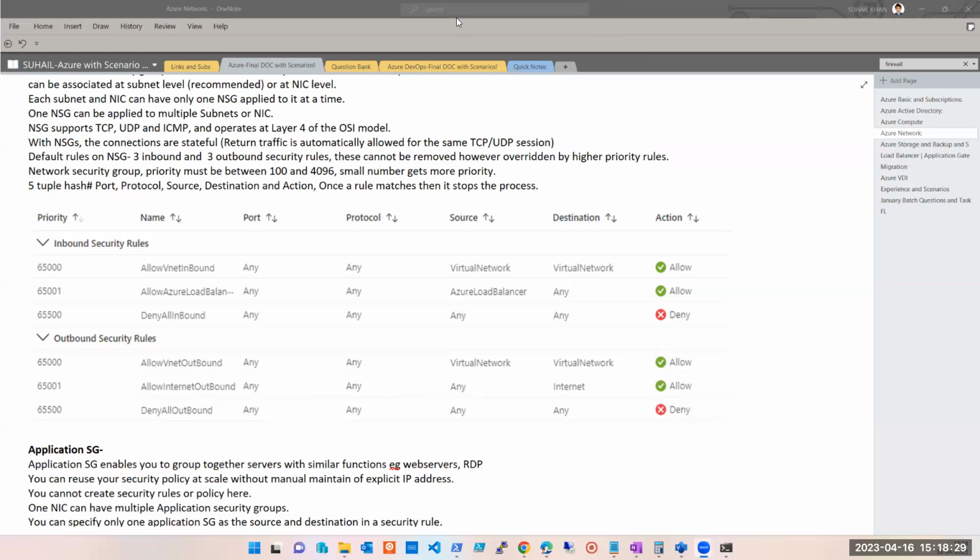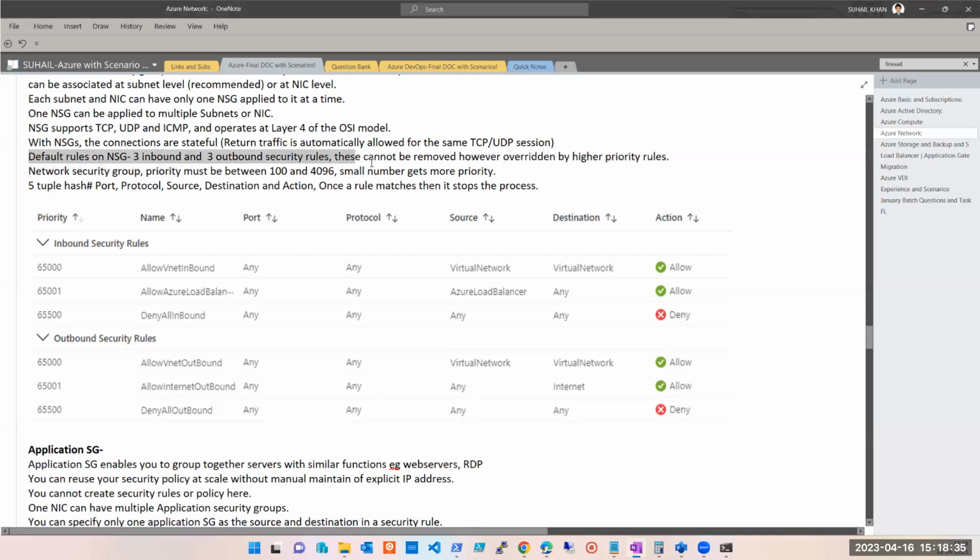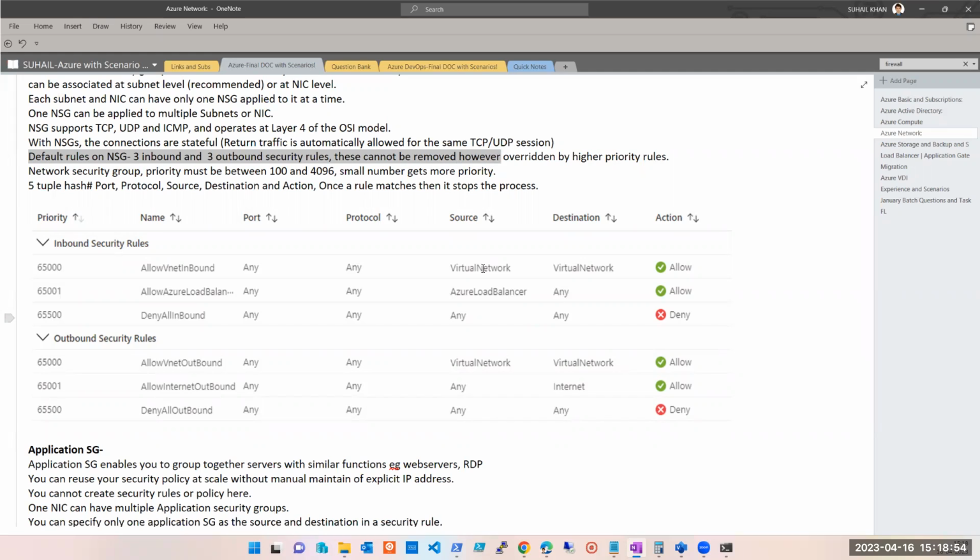It says it could be overridden by higher priority rules. No, it cannot. It clearly says here default rules 3 inbound, outbound. This cannot be removed or edited. I haven't mentioned edited here, but it's very simple. We are learning it now. Neither can it be deleted nor removed nor edited. You can't do anything about these rules. But what you can do is override them by a higher priority rule.